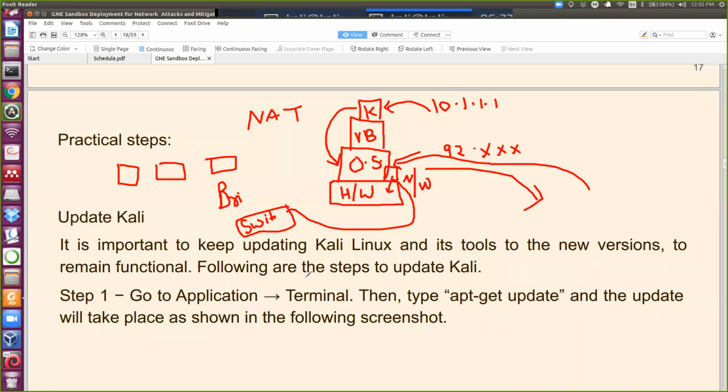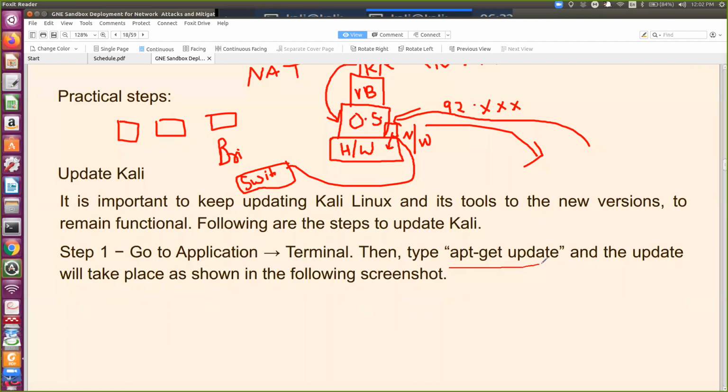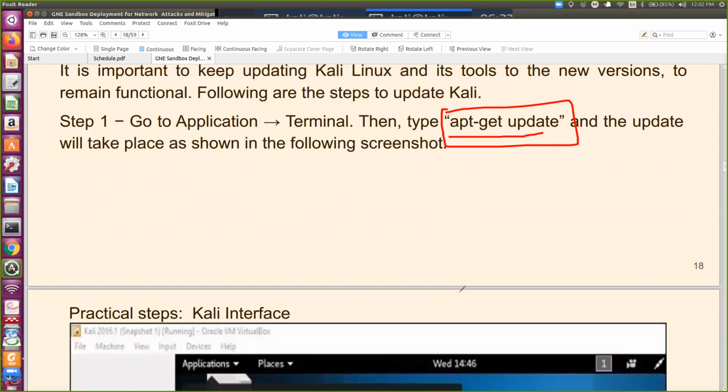You should proceed. So now, this is important. First time you need to update. When you have to install certain tools, the command is apt update or apt-get update. So that also will do.